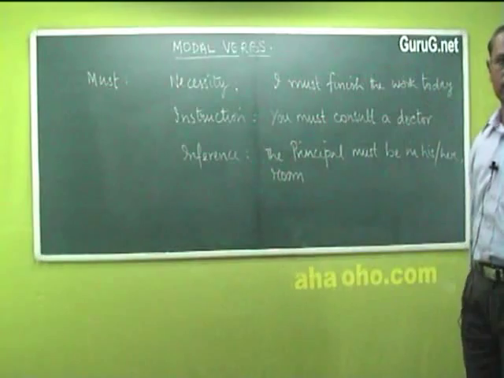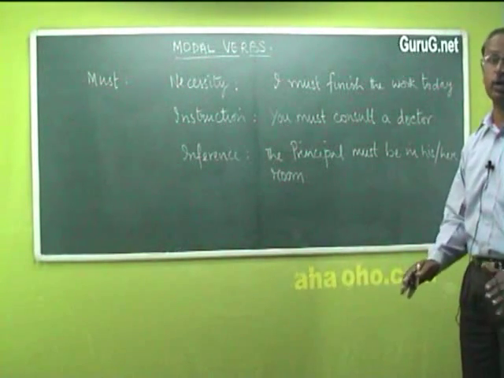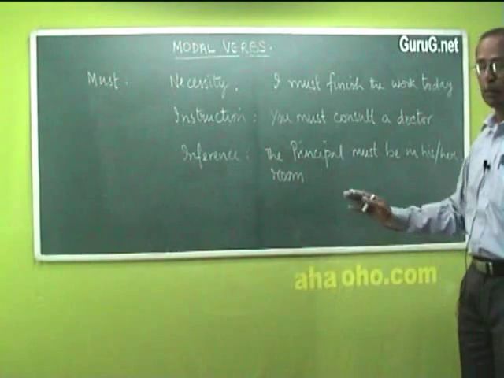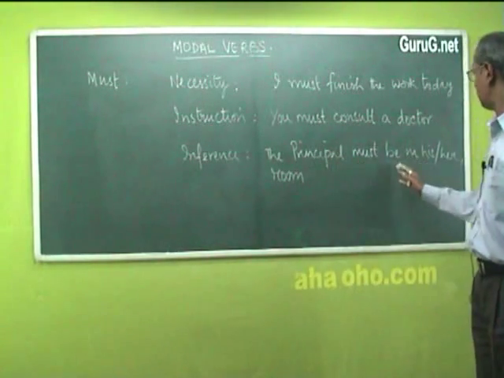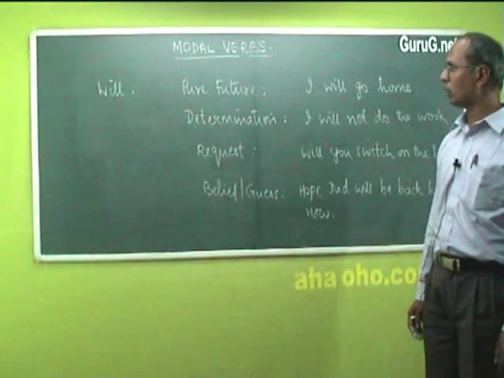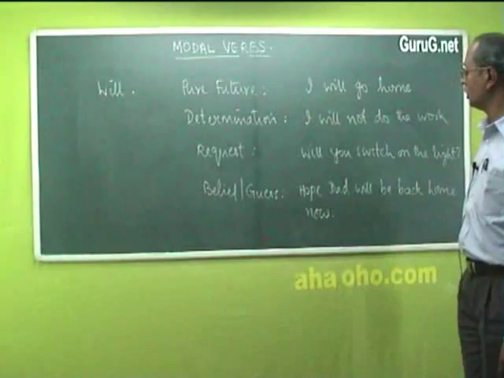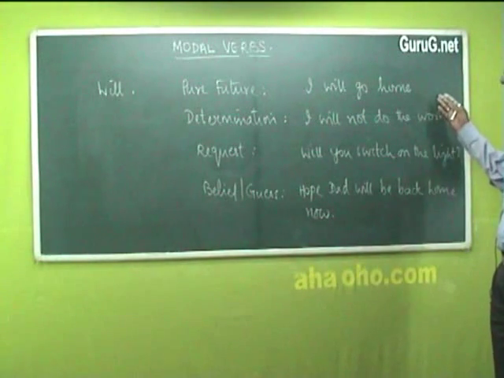For example, from the crowd that we have outside somebody's office, we conclude that somebody is inside. For example, in the sentence, the principal must be in his/her room. Examples for will could include to show a pure future, as in the sentence, I will go home.